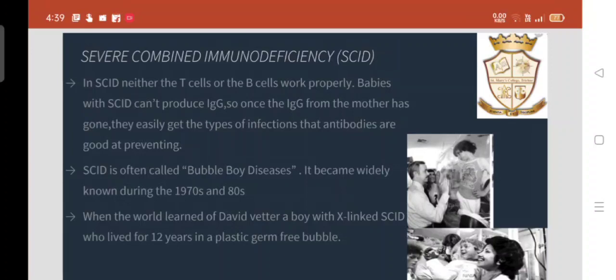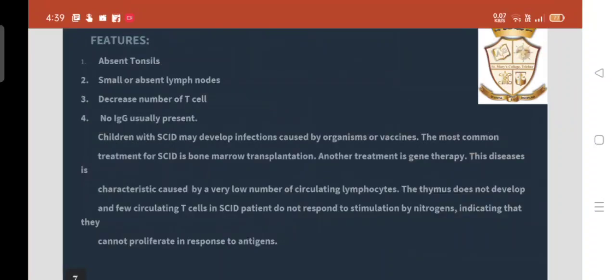It became widely known during the 1970s and 80s, when the world learned of David Vetter, a boy with X-linked SCID who lived for 12 years in a plastic germ-free bubble. Features: absent tonsils, small or absent lymph nodes, decreased number of T cells, no IgG usually present. Children with SCID may develop infections caused by organisms or vaccines. The most common treatment for SCID is bone marrow transplantation. Another treatment is gene therapy.